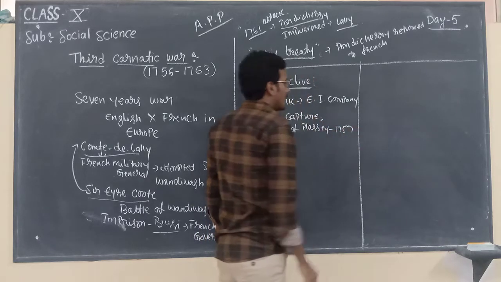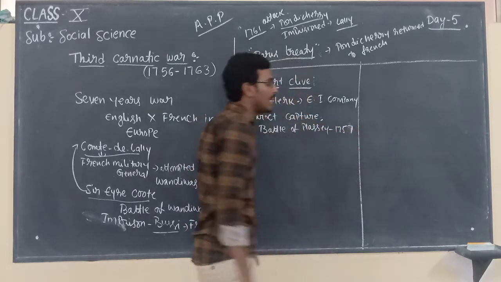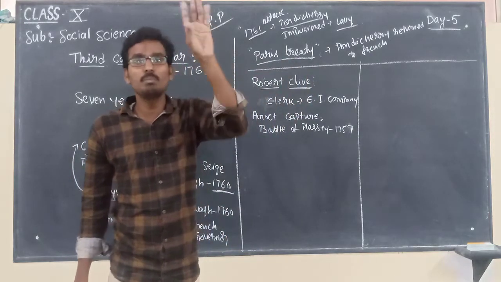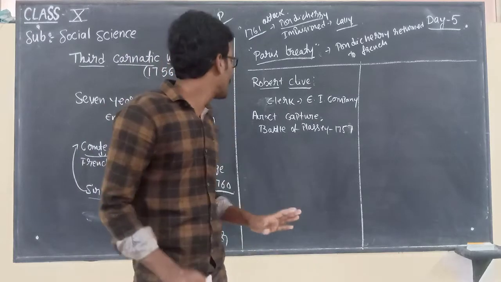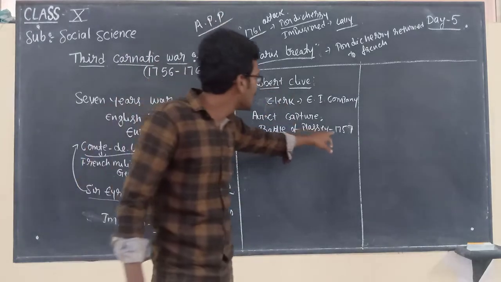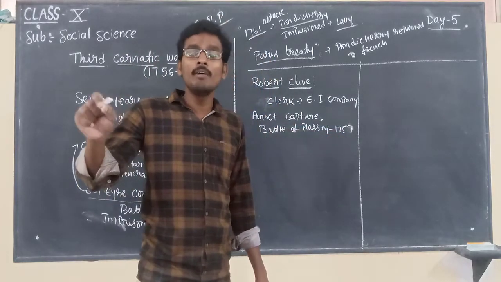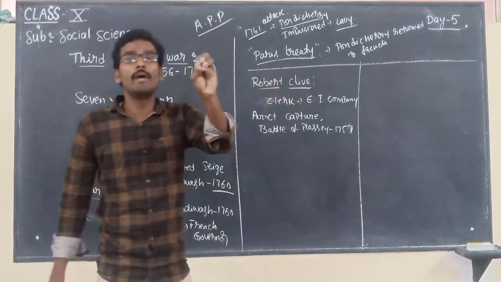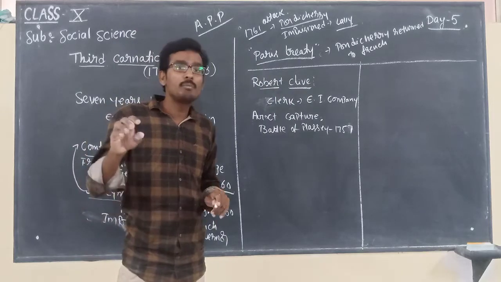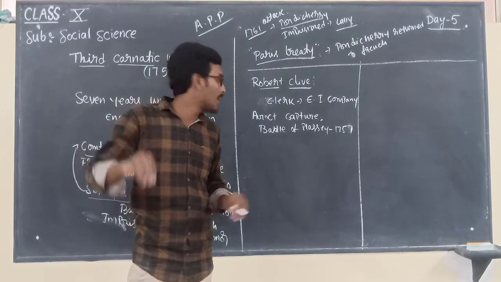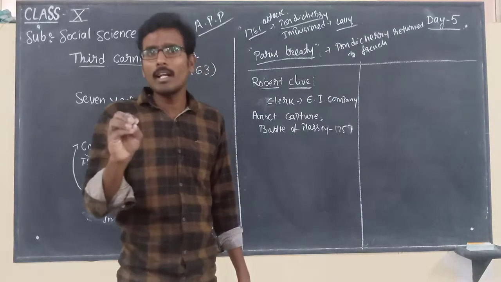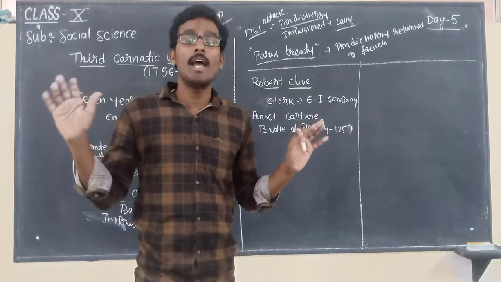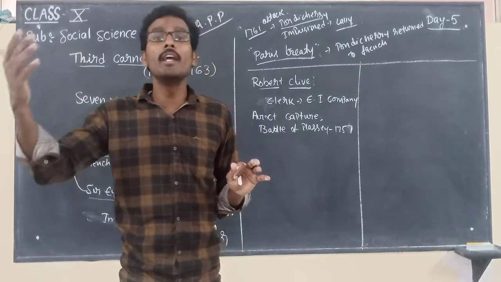in the year 1757, he got control over the Nawabs of Bengal. Robert Clive, after the Battle of Plassey in the year 1757, got control over the Nawabs of Bengal. So after capturing the Bengal region after the Battle of Plassey, Robert Clive got more wealth as well as a very good name.